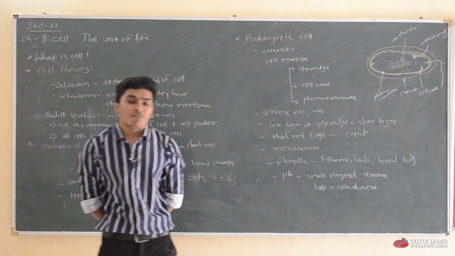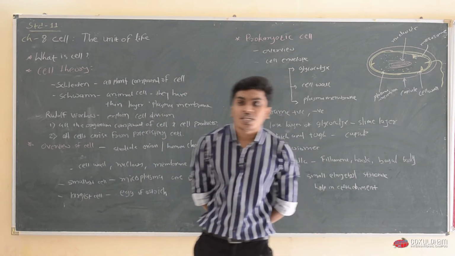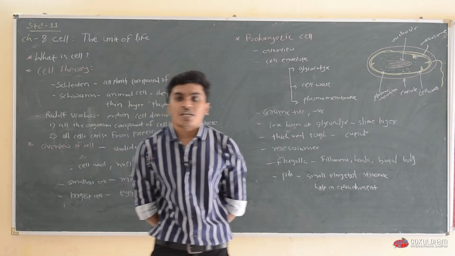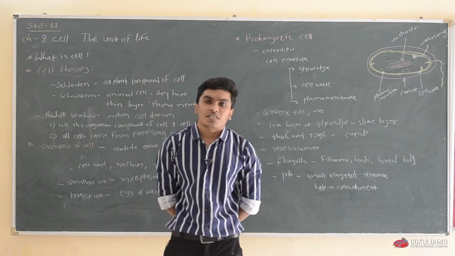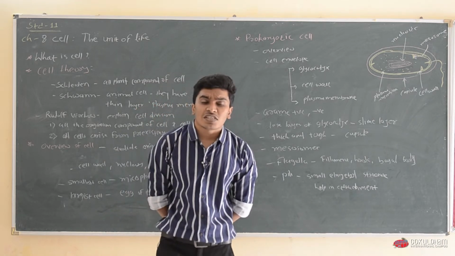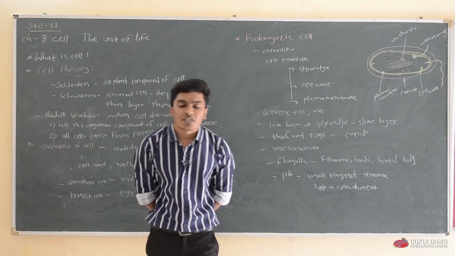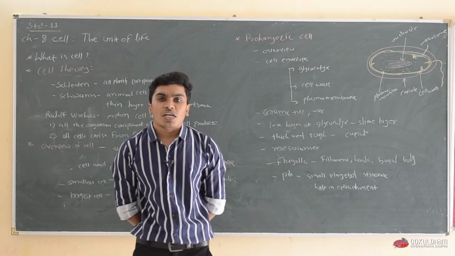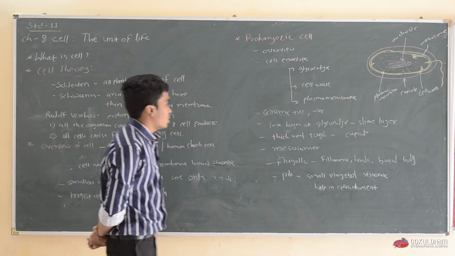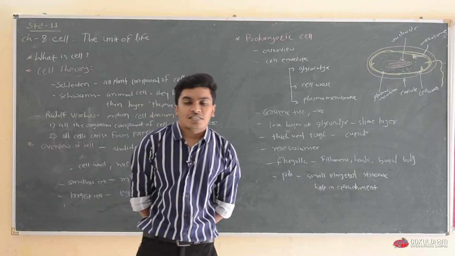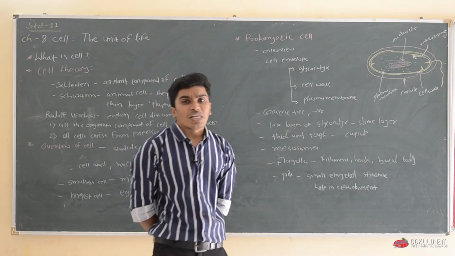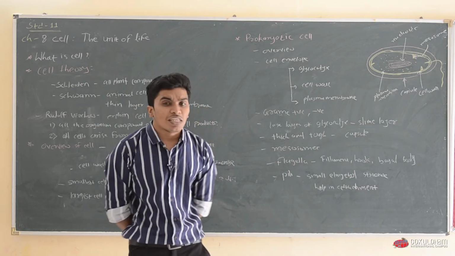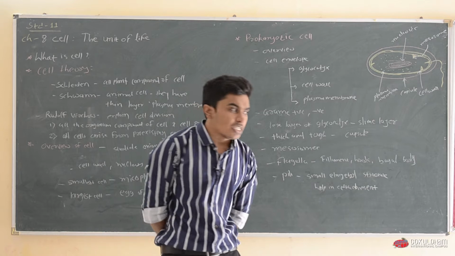When you look around yourself, you see many things, non-living things and living things. Have you ever asked yourself what differentiates living things from non-living things? What is that particular thing that living things have and non-living things don't have? The answer to that question is the cell. All living organisms are composed of cells, whereas in non-living things, cells are not present.